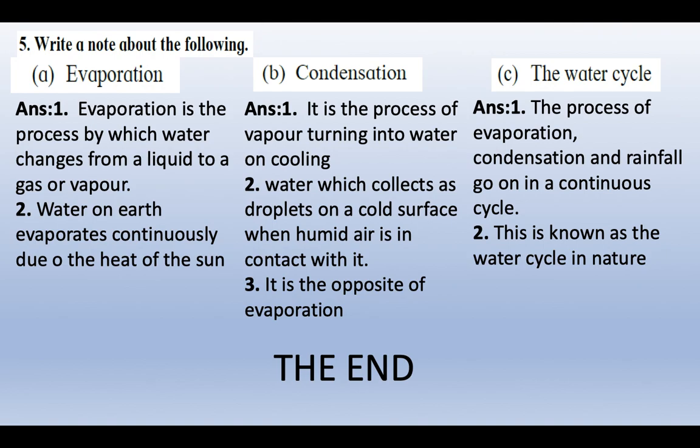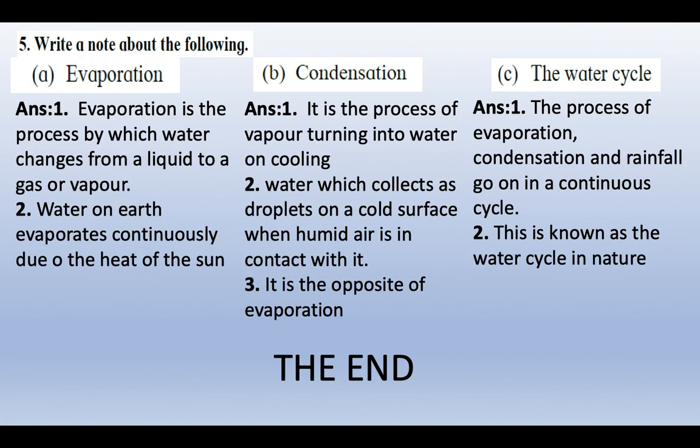Question number 5. Write a note about the following. I've given you the answers here. First one, evaporation. Evaporation is the process by which water changes from a liquid to a gas or vapor. Water on earth evaporates continuously due to the heat of the sun. Second one, condensation. It is the process of vapor turning into water on cooling. Water which collects as droplets on a cold surface when humid air is in contact with it. Humid air, hot air. It is the opposite of evaporation.